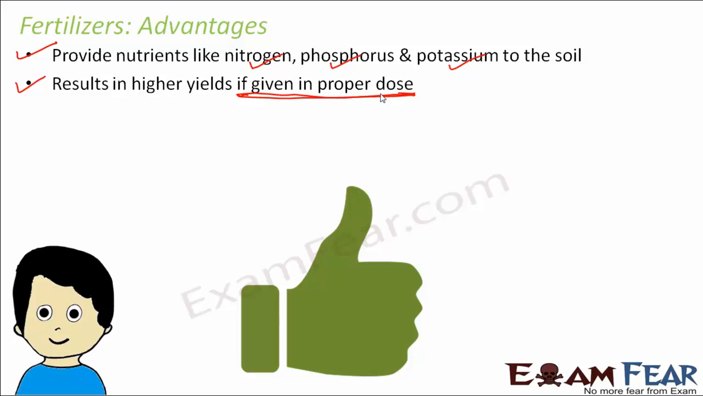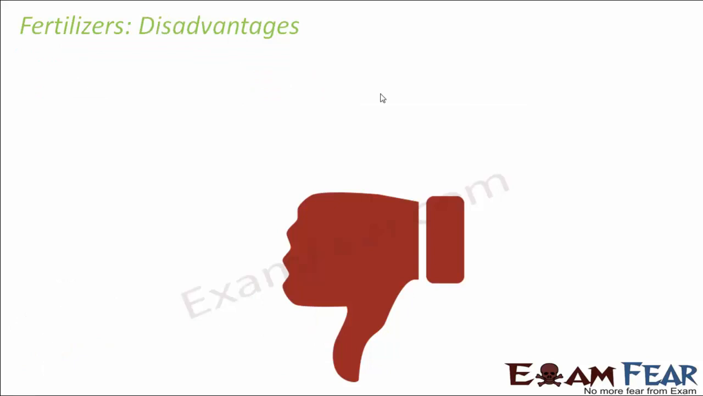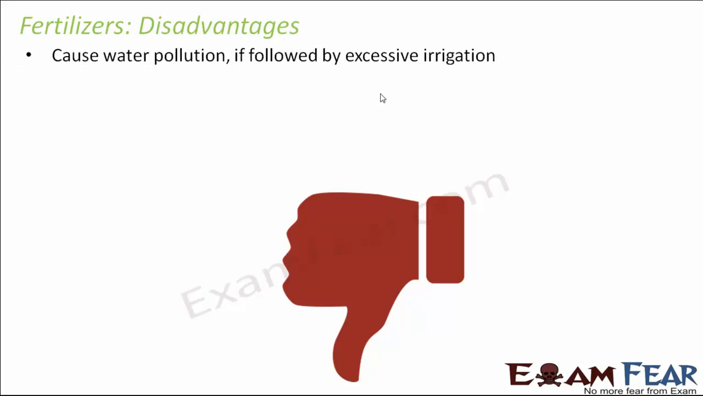Looking at the advantages, you might feel very happy that wow, fertilizer turns out to be even better than manures. But when you look at the disadvantages, you get to know that overall it is better to use manures. Because there are so many things, like fertilizers can cause water pollution if followed by excessive irrigation. What is irrigation? Irrigation is nothing but applying water to the fields. Fertilizers are commercially produced. Basically they are nothing but chemicals which are rich in plant nutrients like nitrogen, phosphorus, etc.